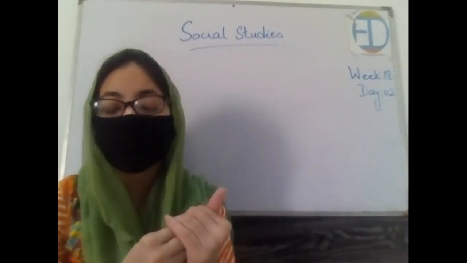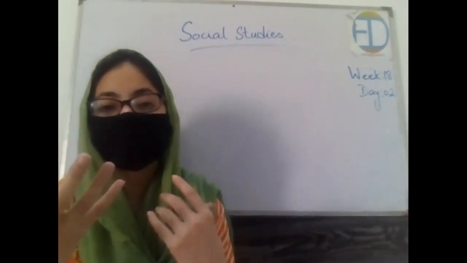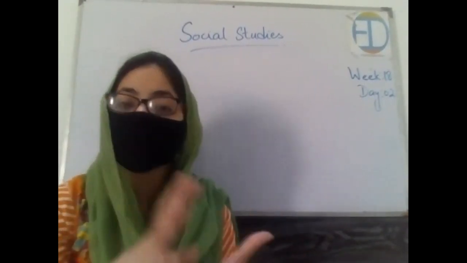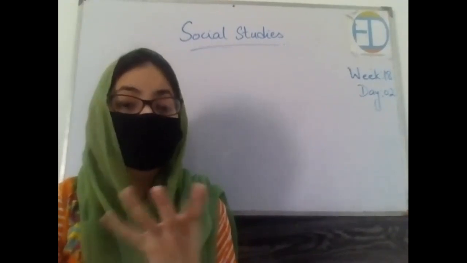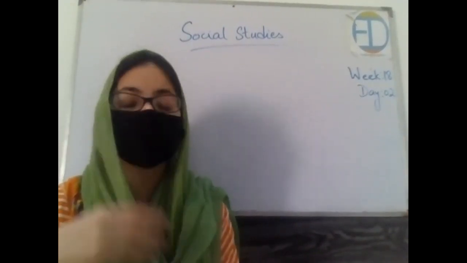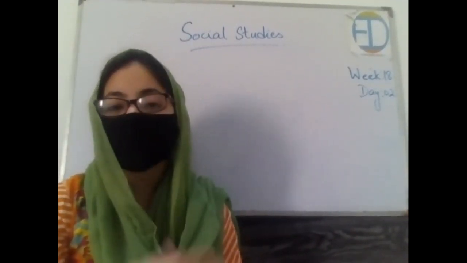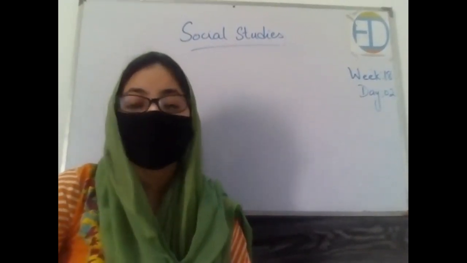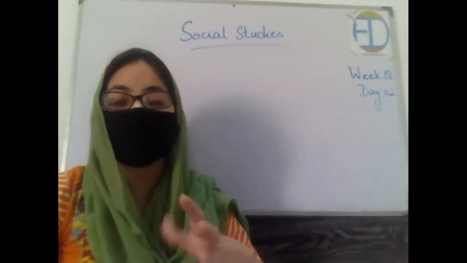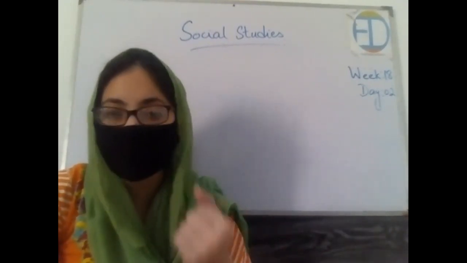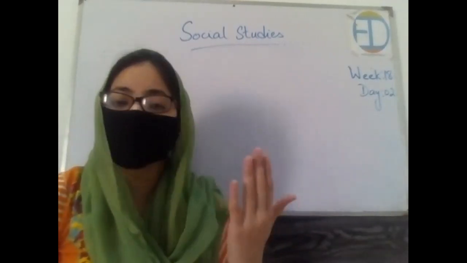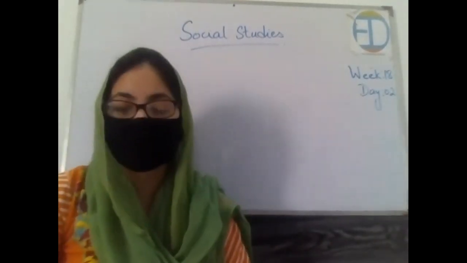Then we also talked about the earth and the environment. What is earth? What is environment? What is globe? What are natural and man-made sources, right? From where do we get them? Then after that, we also talked about citizenship. What are good manners? How we are supposed to speak to somebody, how we are supposed to eat, how we are supposed to sit, what are good manners, what are bad manners, etc.